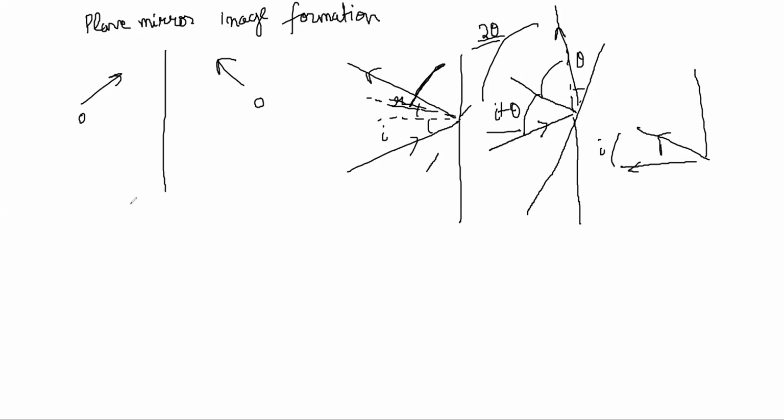So if you turn the mirror by theta, the reflected ray will deviate by 2 theta. So you can convince yourself of that by just drawing a few figures, right? Correct. You are sure you understand that part, no? You are clear on that?